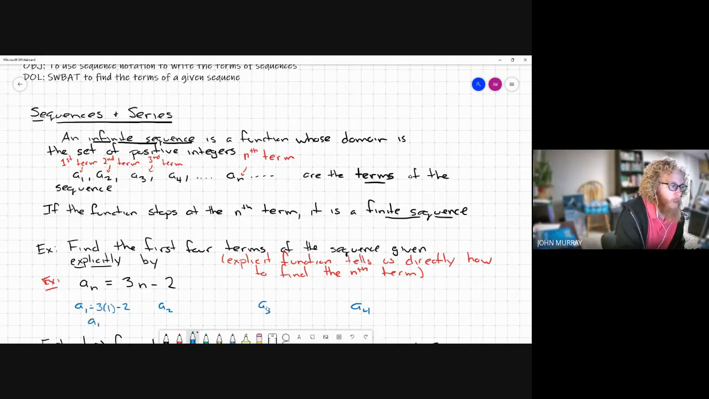Right? So 3 minus 2 is 1. That is my first term. It's just a coincidence that a1 is 1. You won't always have that, okay? But again, what this tells me is I'm plugging in this 1 into where the n is. Okay, a sub 2, I'm going to plug in 2.